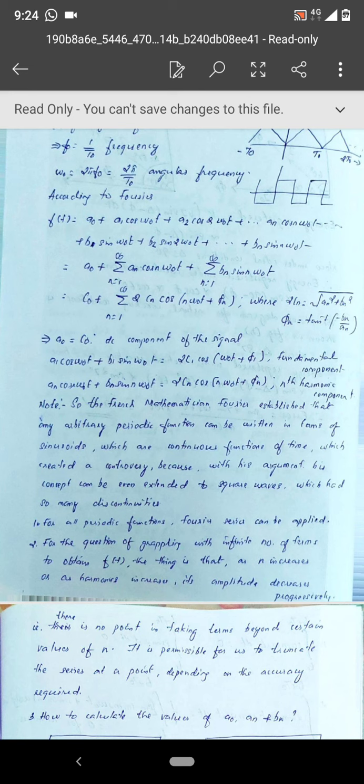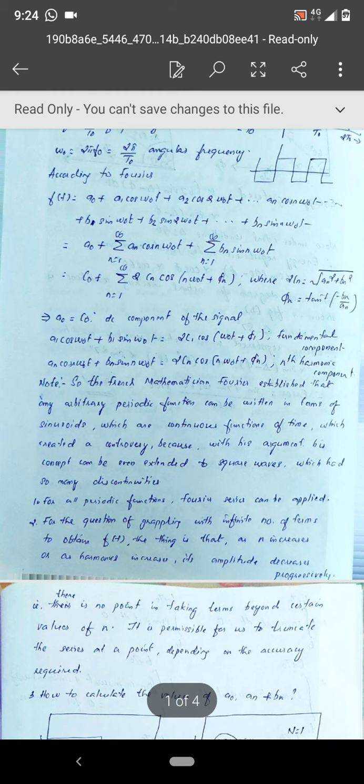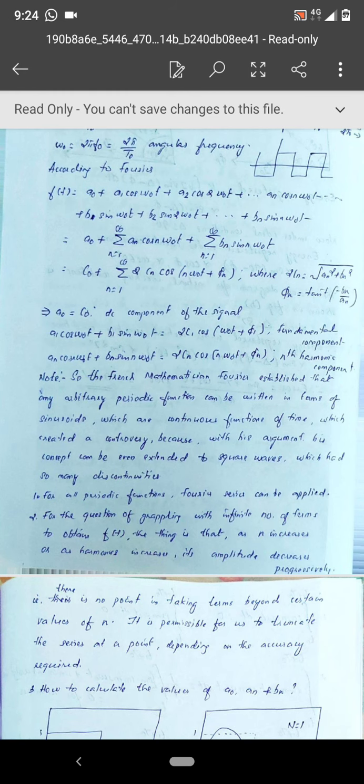Okay, now which is the fundamental component? Fundamental component is nothing but when n is equal to 1. When small n is equal to 1, we get the fundamental component. So fundamental component is nothing but a1 cos omega naught t plus b1 sin omega naught t. So the sum of these two will give the fundamental component 2c1 cos omega naught t plus phi 1. And what is the nth harmonic component?